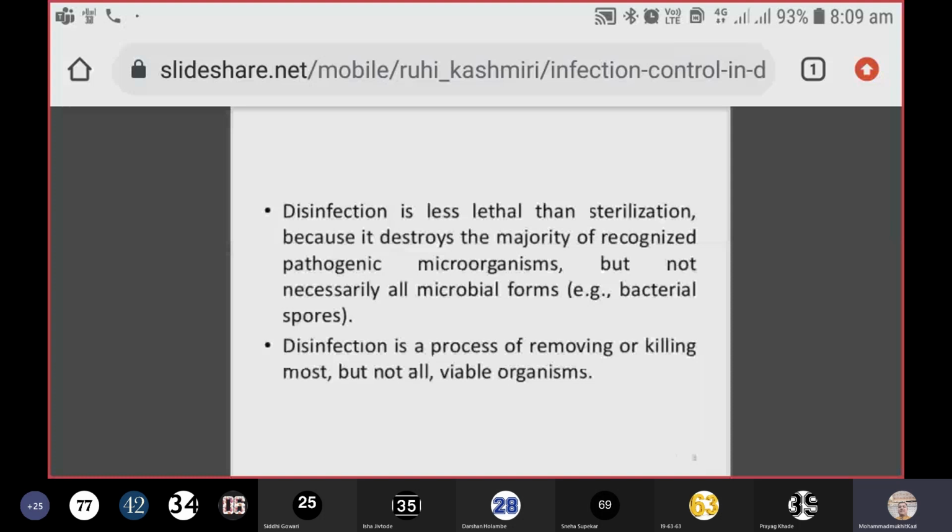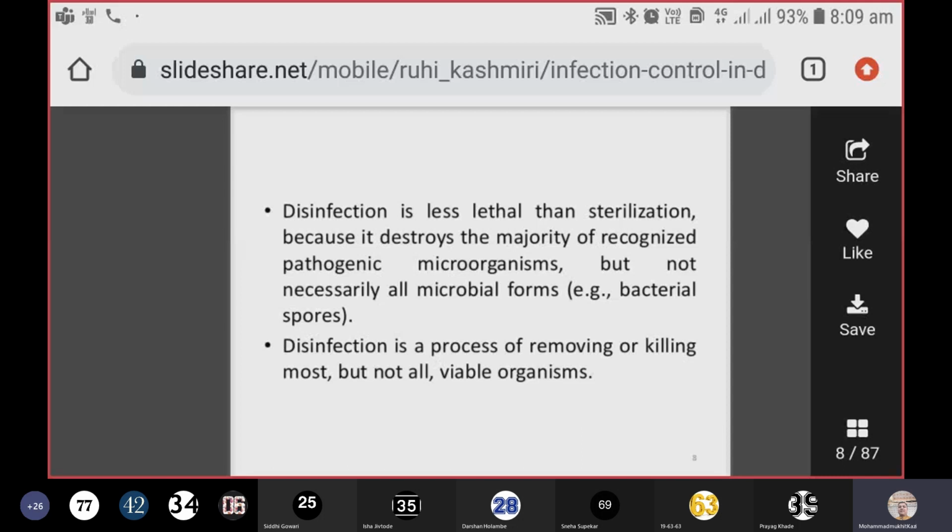We all know this now, because it destroys the majority of recognized pathogenic microorganisms, but does not necessarily kill the spores, because it is not effective in destroying the spores. Disinfection is a process of removing or killing most but not all viable organisms.